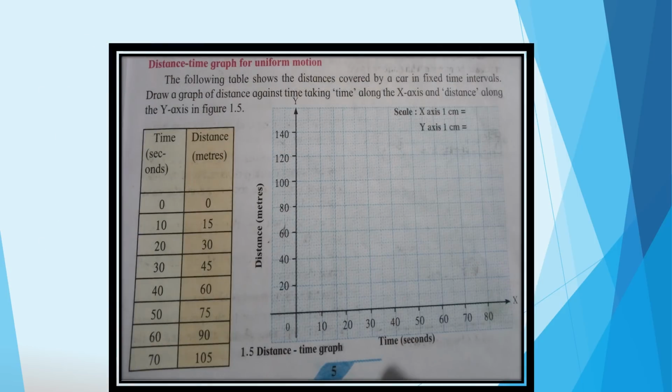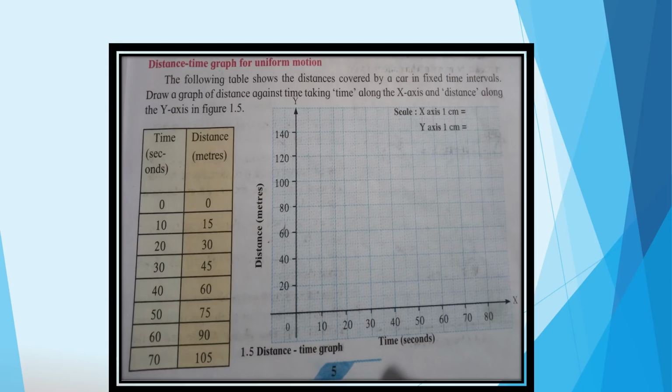Distance time graph for uniform motion. The following table shows the distance covered by a car in fixed time intervals. So we have to draw a graph for this, that is distance against time. Here there are two axes, the x-axis and the y-axis. On the x-axis we are taking time in seconds, and on the y-axis we are taking distance, in meters.